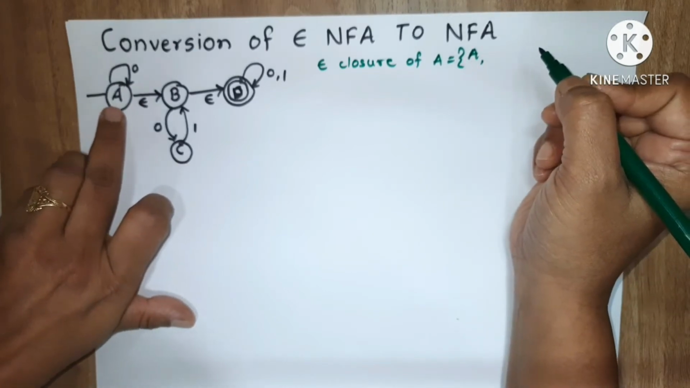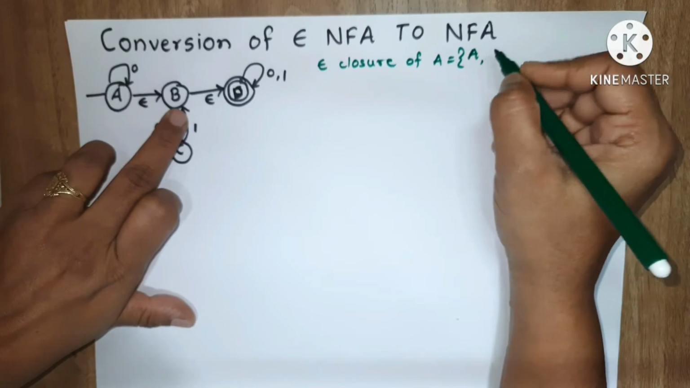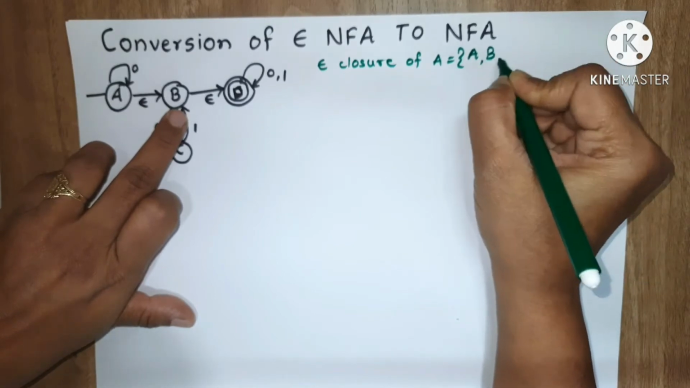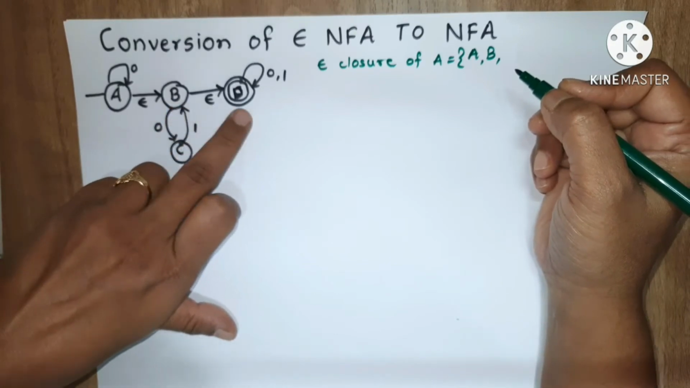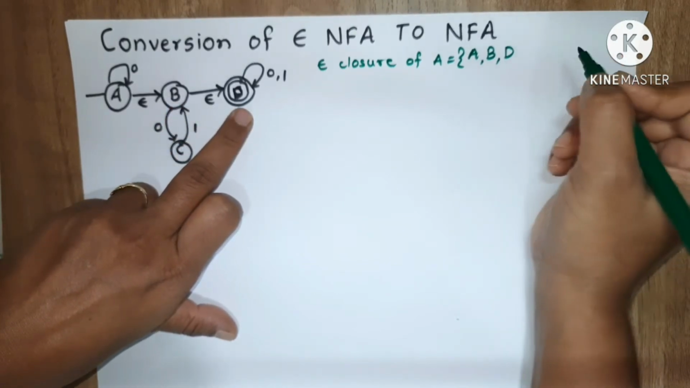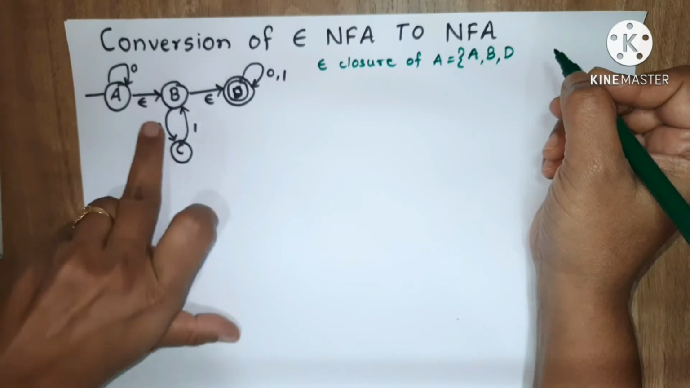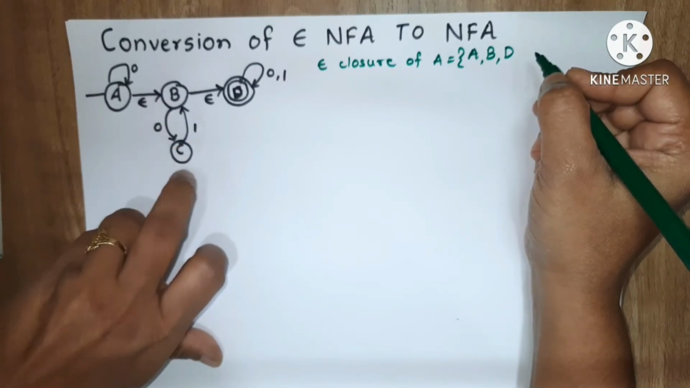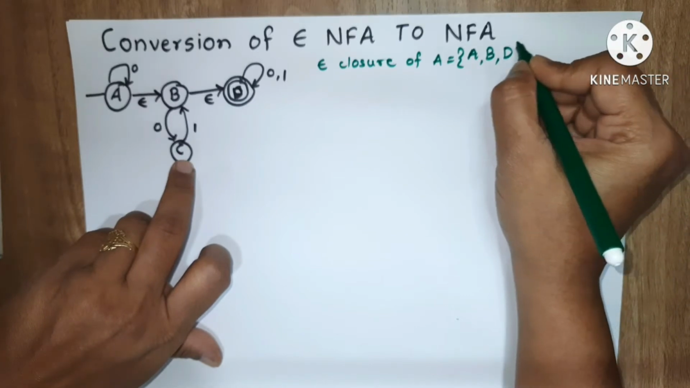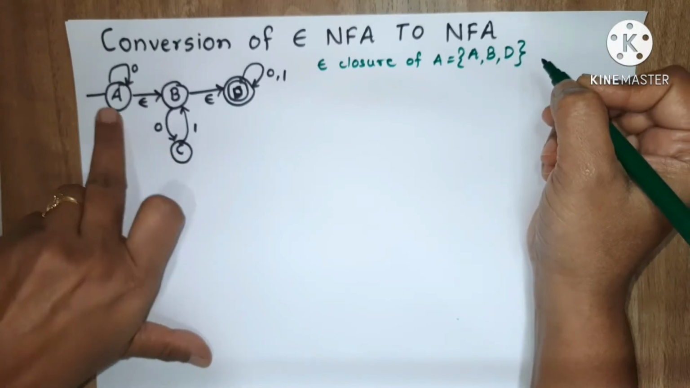Now from A, by using epsilon, it can go to state B, so B will be there. Again from B, by using epsilon, it can go to state D, so D will be there. From B it cannot go to C by using epsilon, so C will not be there. So this is the epsilon closure of state A.